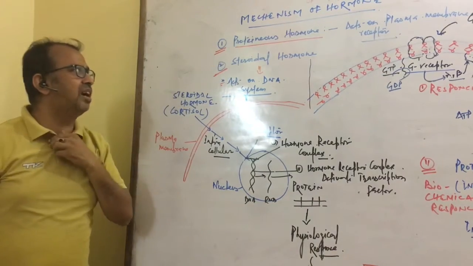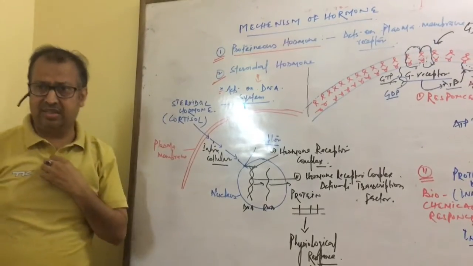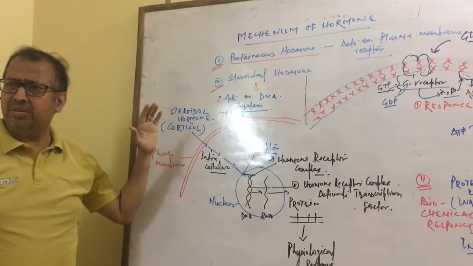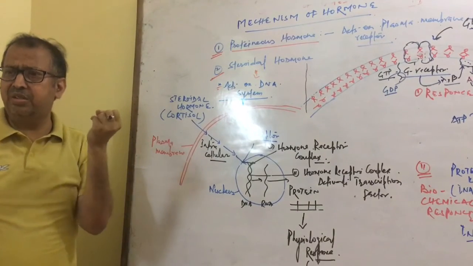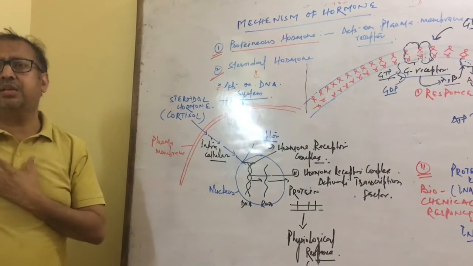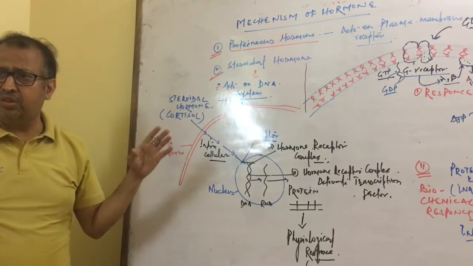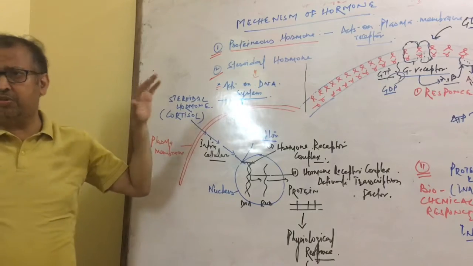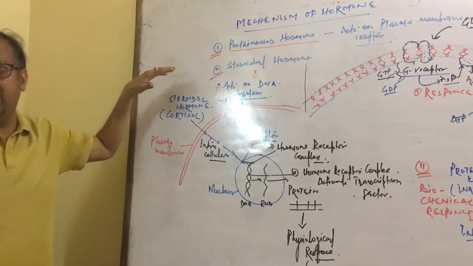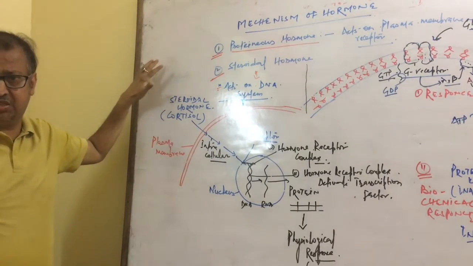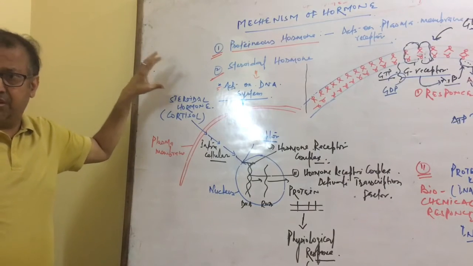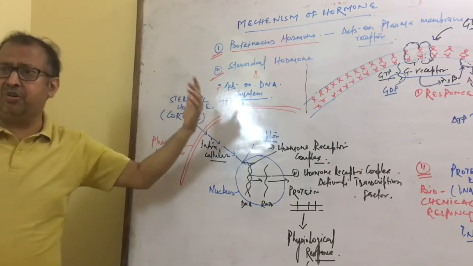Now we are going to start the mechanism of hormone action. A hormone is a chemical messenger or non-nutrient substance which is secreted from the endocrine gland and always acts on a target organ. You know very well about the hormone and the chemical nature of the hormone, like proteinous nature, steroidal nature, fatty nature, peptide nature, amino acid derivative nature.